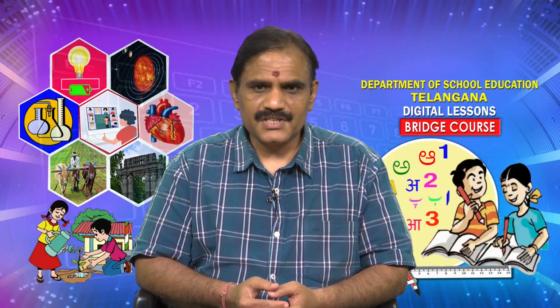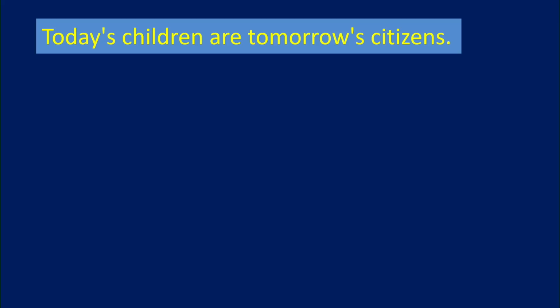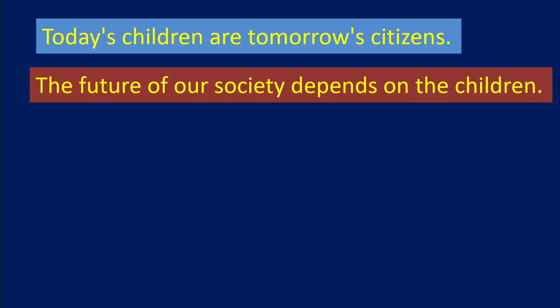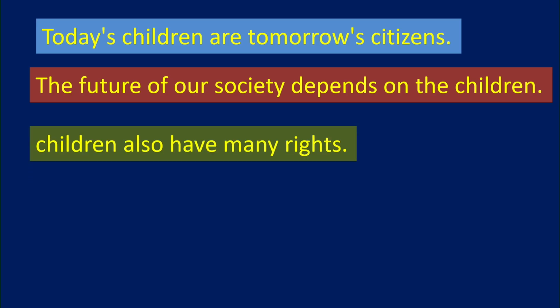Suppose if we see, today's children are tomorrow's citizens, as we know. Whoever the present children are, in future they are the citizens, and the future of society depends on the children of the present. And children also have many rights.